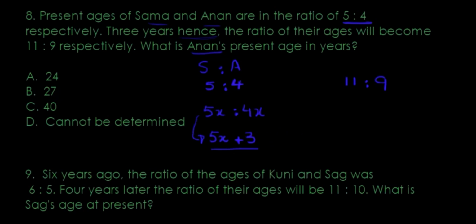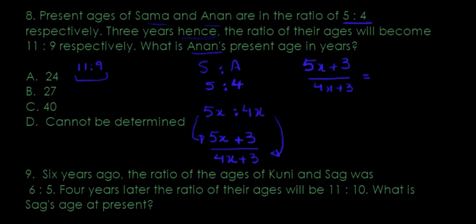Basically, I'm trying to get this one in the numerator, that one in the denominator, because that's how we write them in ratio. That's 4x plus 3, right? That's 11 to 9. Let me write it on the other side. So I can rewrite it as a fraction, right? That ratio that I got over here, 5x over 4x plus 3, would be the same thing as this ratio here, which is 11 over 9.